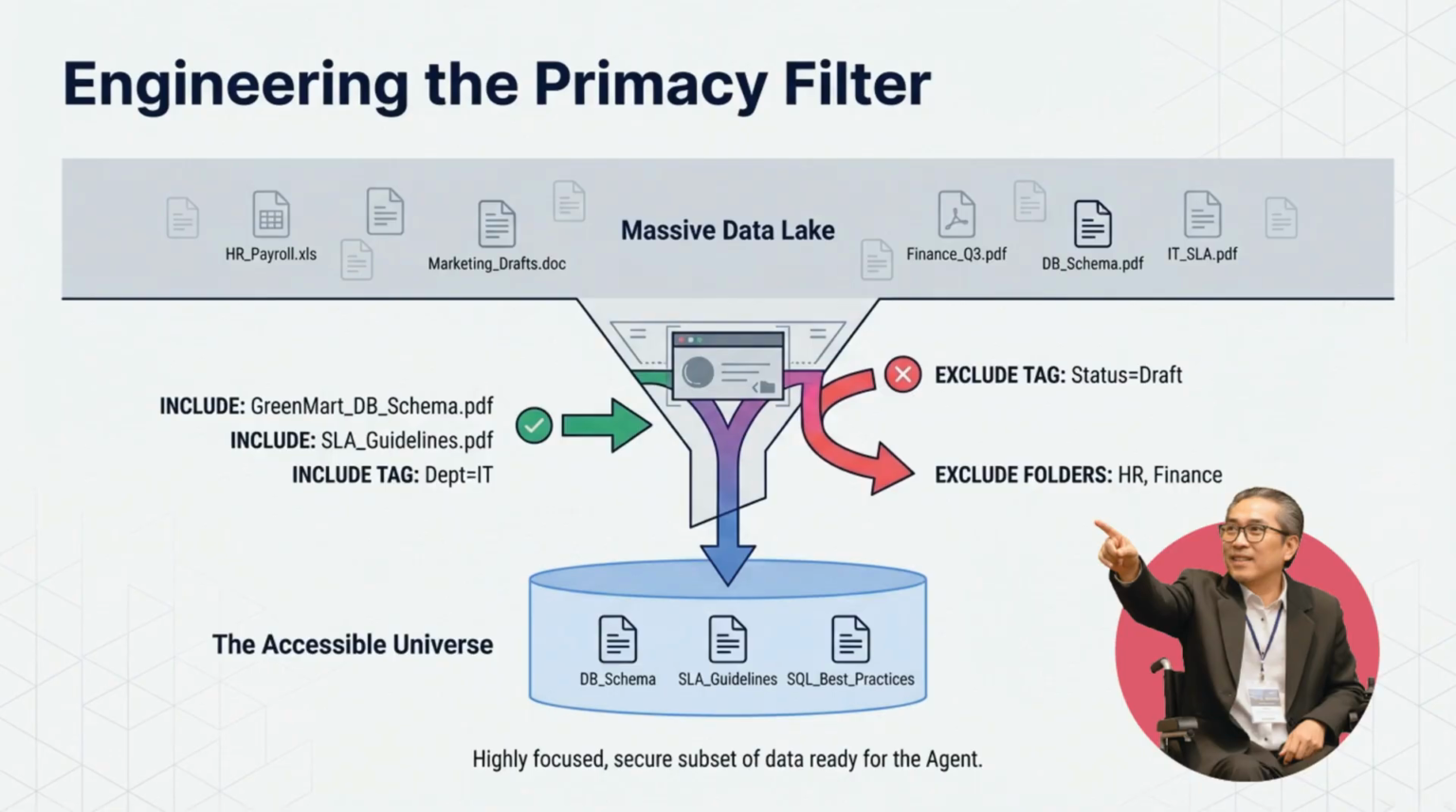Let's talk about engineering the primacy filter. Right now, we're all sitting on a massive data lake. It's huge, but it's often too noisy for an AI to handle effectively. That's where the filter comes in. We've designed a system that lets us be surgical with our data. We can include specific high-value assets, like IT guidelines or core schemas, while simultaneously excluding the noise, whether that's draft documents or sensitive departments like HR and finance.